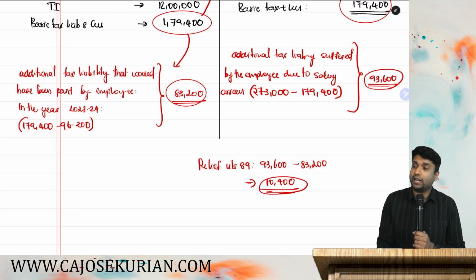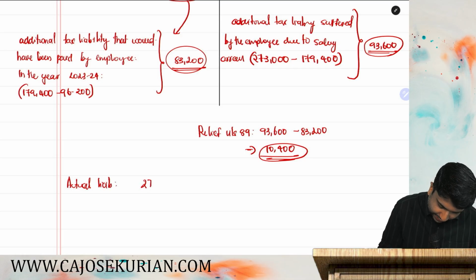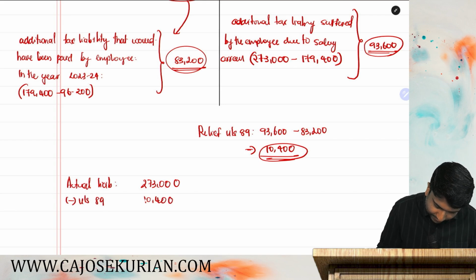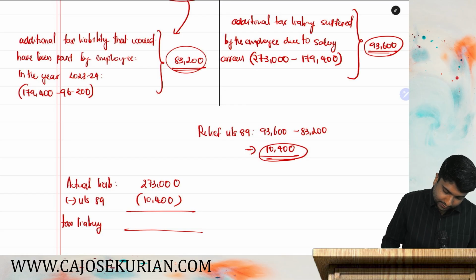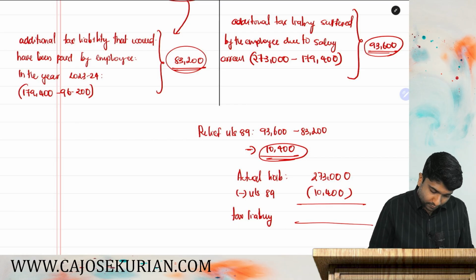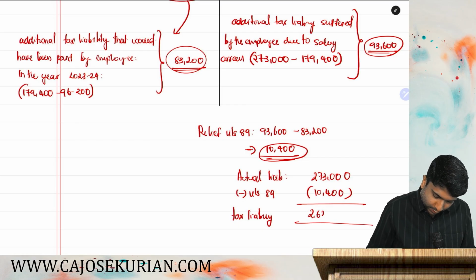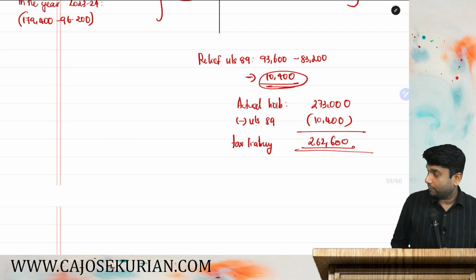And from which figure do you claim this relief? Very simple. What is the actual liability? 2,73,000 is the actual liability. From that you can claim relief under section 89. That is 10,400. The remaining will be your tax liability. How much is the tax liability after netting this off? 2,62,600. This is how you have to compute the relief.